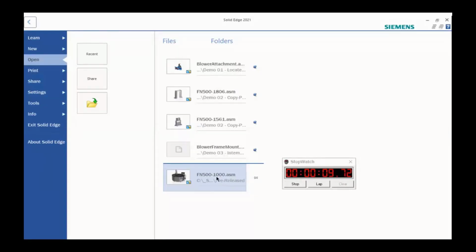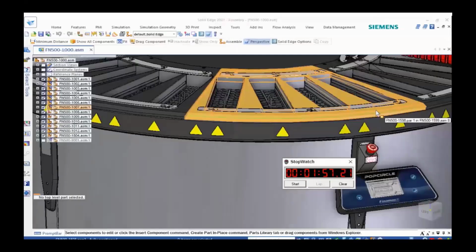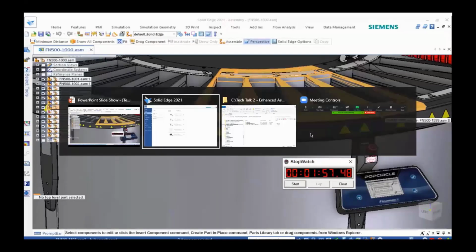So when I say in a regular way, I mean not using any large assembly functionality. We just open this as it was saved. So whatever components were enabled or active, they would be active. Whatever components were inactive, they would be inactive. And of course, I sped it up so we're not sitting waiting here for 2 minutes. But you'll see that when we come to the end of this short video, the whole process took us almost 2 minutes, 1 minute 57 seconds. So let's take a look at a different approach.